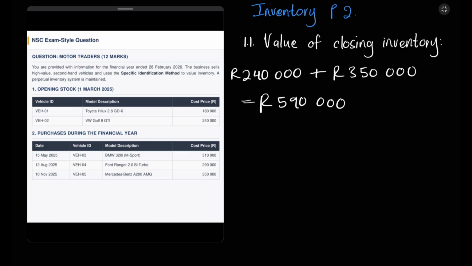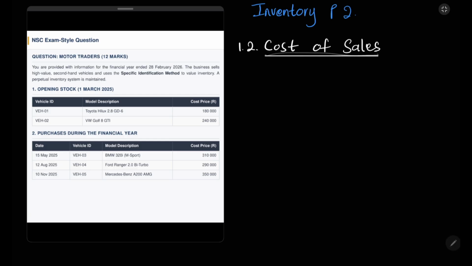Now let's move to the second question. 1.2, it says, determine the cost of sales for the financial year ended 28 February 2026. Now, before we even calculate, I just want to define what cost of sales is. I know that we did this in the previous video. When you're asked to calculate the cost of sales, they basically want the cost price of the items that were sold during a financial year.